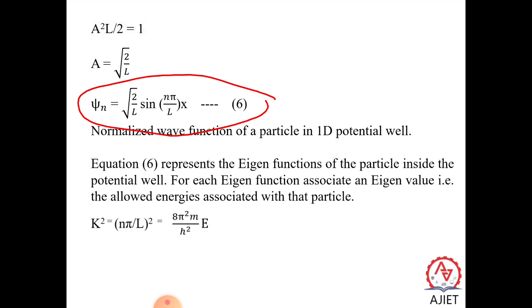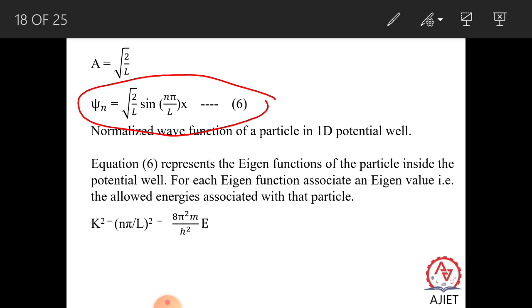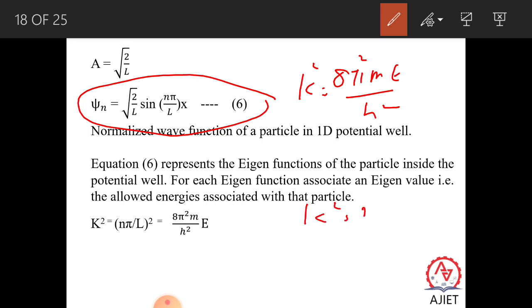Next question is how to determine the eigenvalue. From equation 6, we have the eigenfunction. So how to get the eigenvalue? We already stated in the beginning that we have taken k square is equal to 8 pi square m E by h square. So this we have taken, and when we solved sin kl equal to 0, we also got the value of k: k is equal to n pi by L.